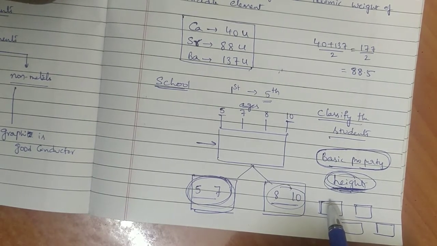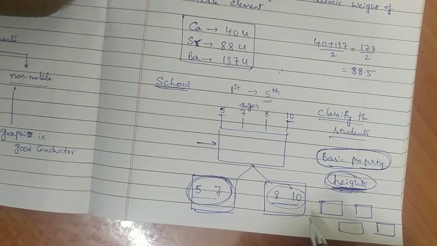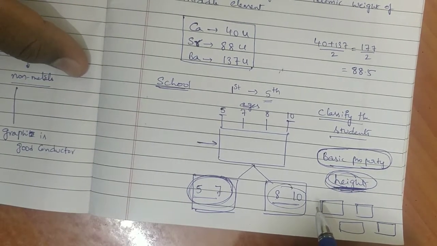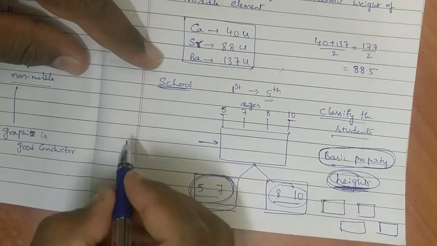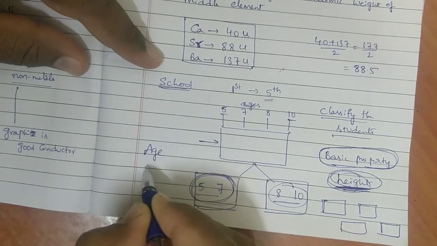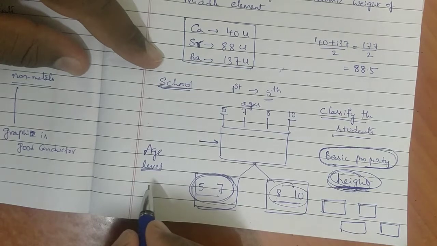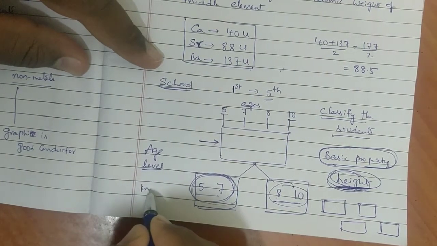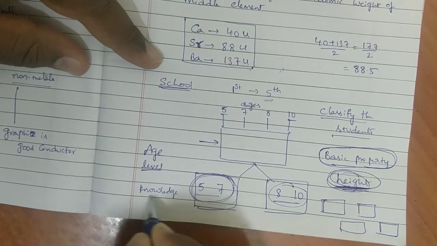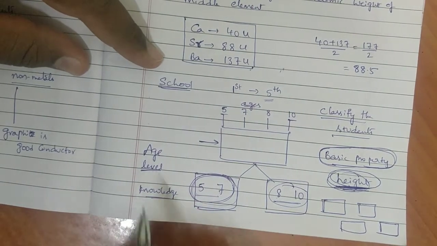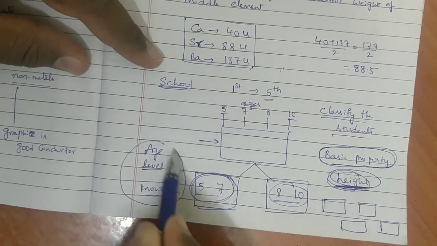Finally I came to the conclusion that it is not height or any other thing. Better to go to age level or knowledge level. Age wise classification must take place, or knowledge wise classification must take place. Like that I thought. So finally I considered one basic property.